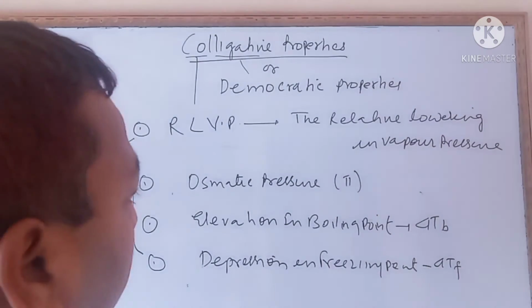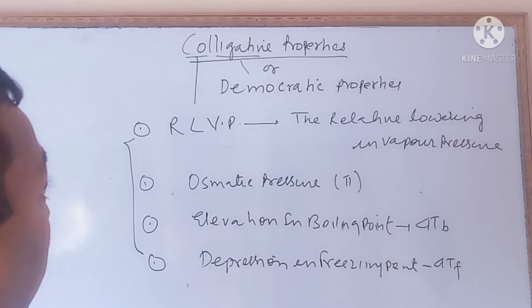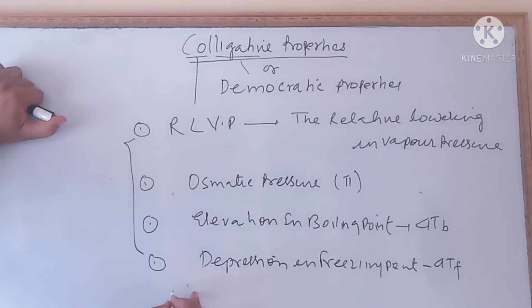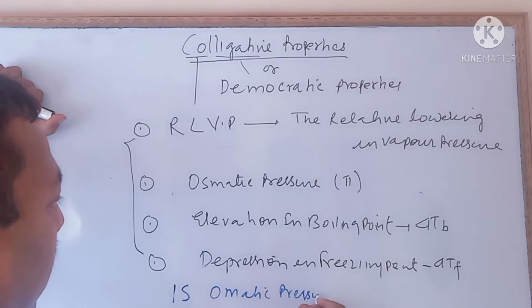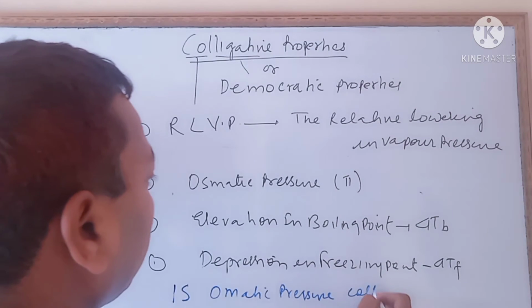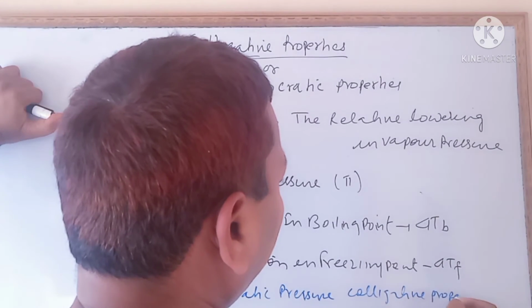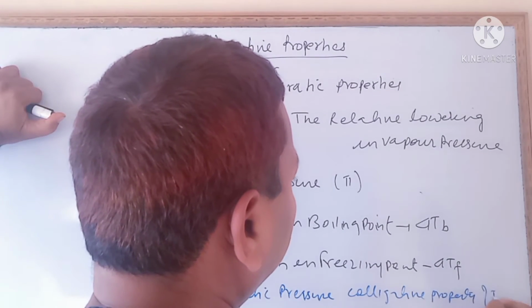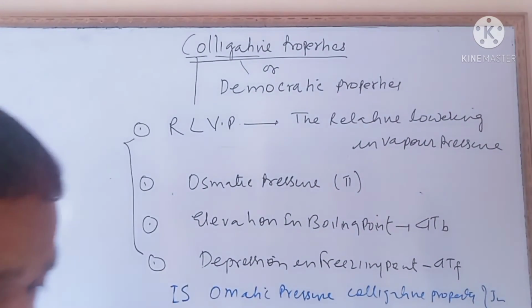Now a question arises like this. Question number 1: Is osmotic pressure a colligative property? Justify it. So a simple question may ask like this, children.